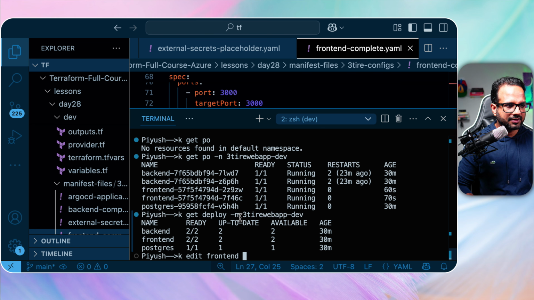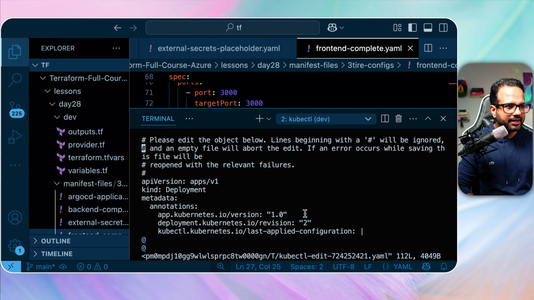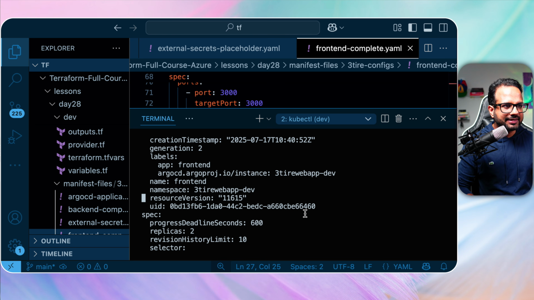Okay, so edit deploy and provide the namespace name. Oops. Okay, and let's just update the application image version from 2 to 1.